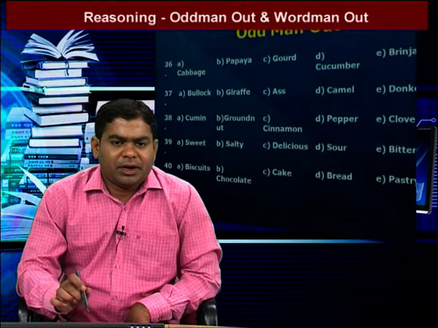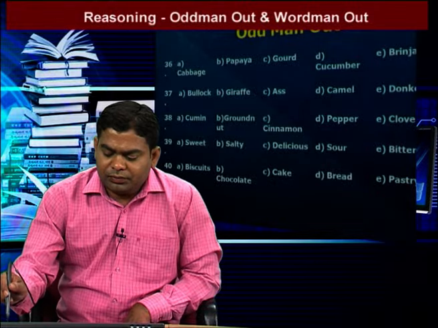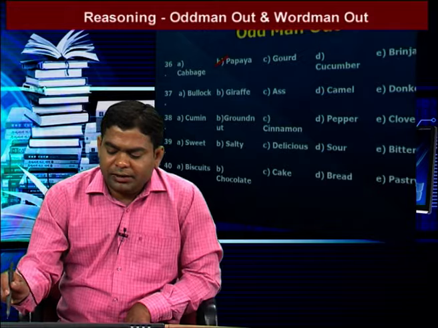The words are cabbage, papaya, gourd, cucumber, brinjal. These belong to vegetables, and one fruit is there. That means papaya is the correct answer. Papaya is the odd man out because the remaining all are vegetables. Papaya is the fruit. So the answer is papaya. We go to the next question.